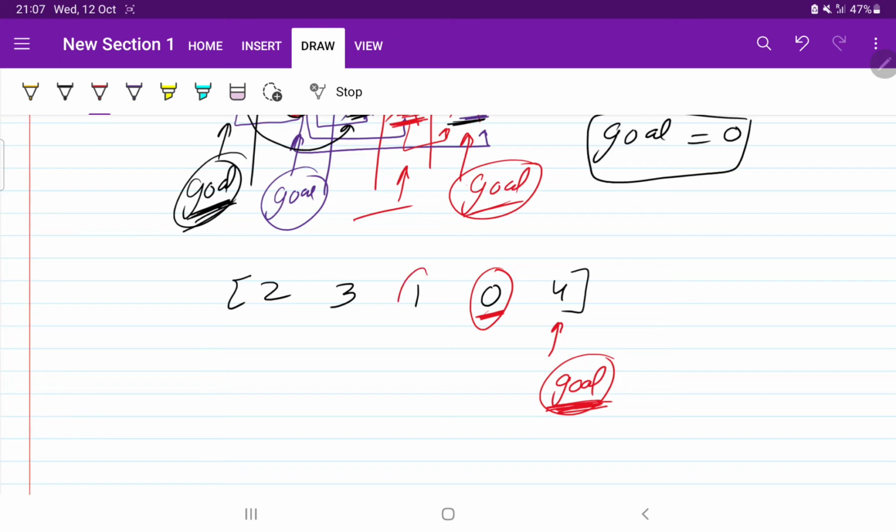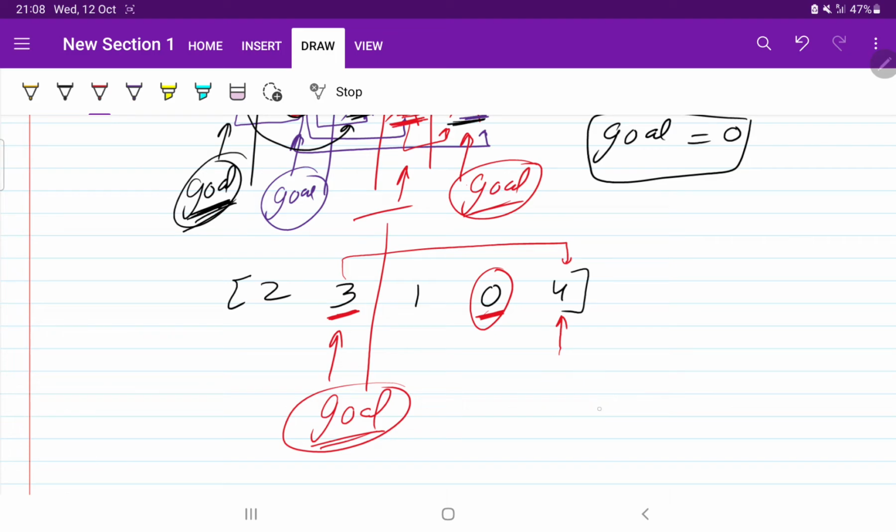So first we checked for this, we checked for this. Now we will check for 3. Can this 3 reach our goal? Yes, 3 can come to this position, it can come to this position, and it can come to this position. It means 3 will help us to achieve our goal. So now instead of checking at 4, we are going to shift our goal to this position.